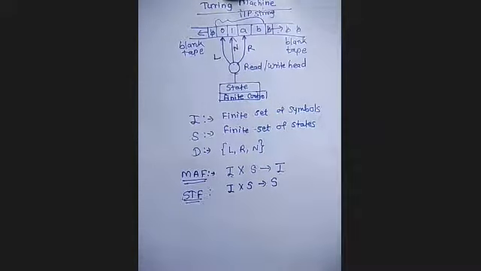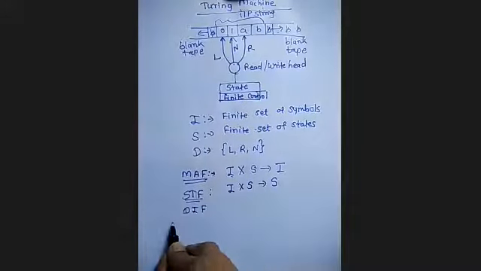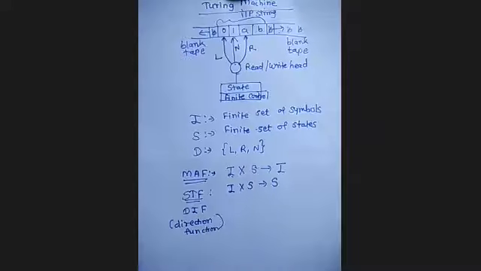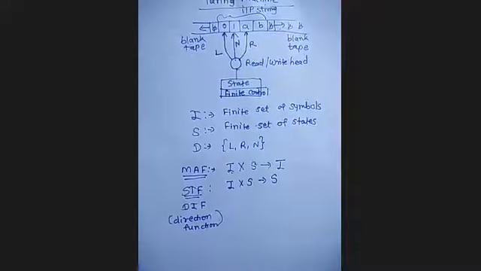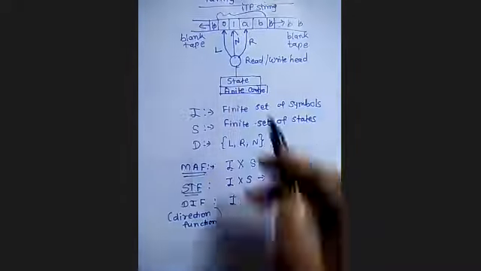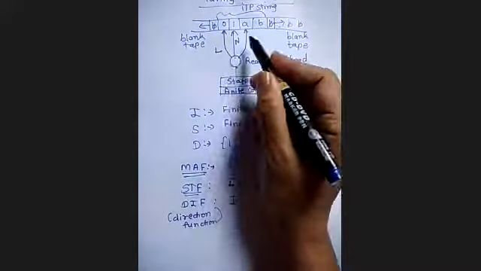Machine function, state function, and now the third function here is the direction function. The direction function again takes the input symbol and the current state, and then it determines the direction.